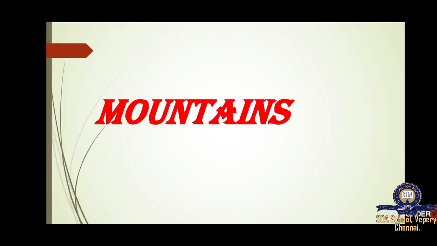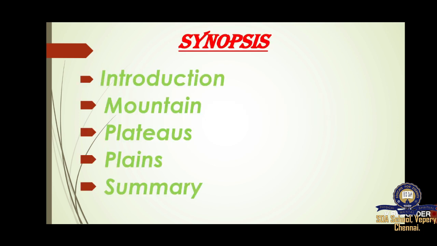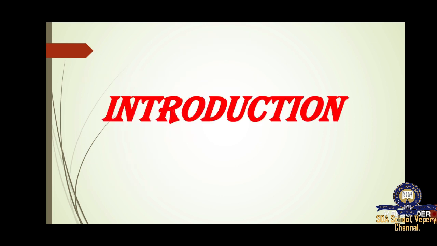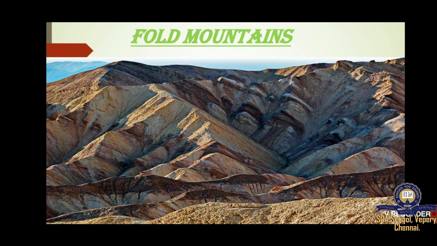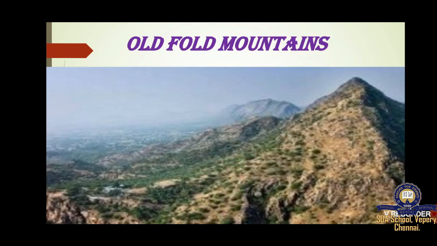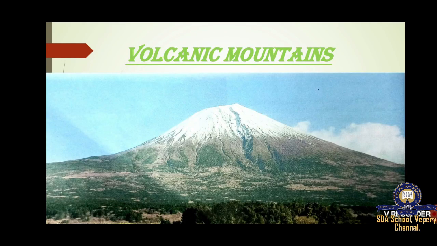Okay children, now we will see what we saw in the landforms of the earth. First I gave some introduction about the lesson, and it has endogenic and exogenic forces, and we learnt about mountains, and below mountains we learnt about three subdivisions: fold mountains, block mountains, and volcanic mountains.